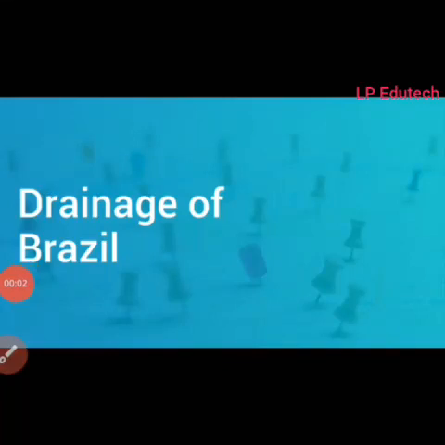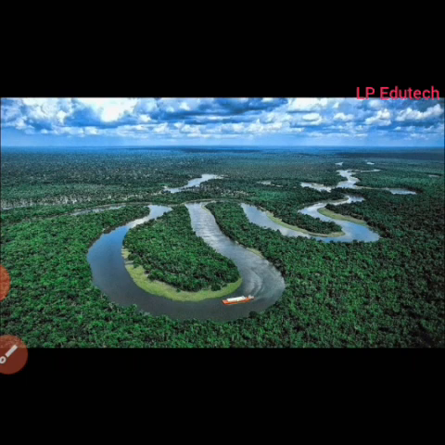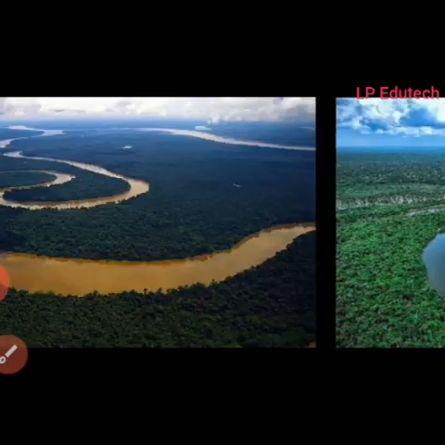Hello students, now we are learning the physiography of Brazil. We have already learned it, and now we are going to learn the drainage system of Brazil. As far as the drainage in Brazil is concerned, there are three major river basins. Number one, the Amazon basin. Number two, the Paraguay-Paraná system in the southwest. And number three, the São Francisco in the eastern part of the highlands, and other rivers at the coast.